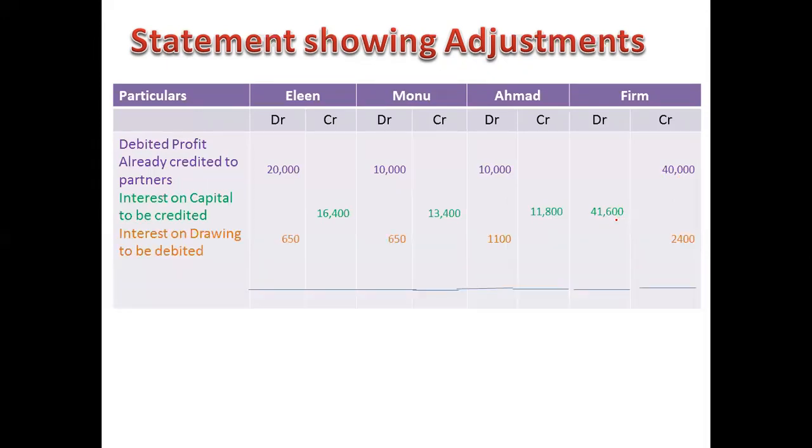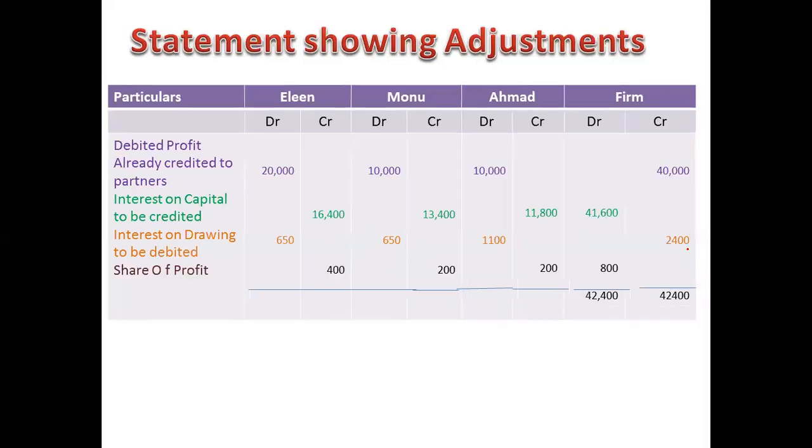Next comes interest on drawing. Now this amount will be debited from the partners' accounts because this amount we have to take from the partners: 650, 650, 1100, and this amount will be added in the firm's account on the credit side. After that, we'll total the column of the firm. Obviously, the credit side is more than the firm's debit side, and then we'll find out the balance.